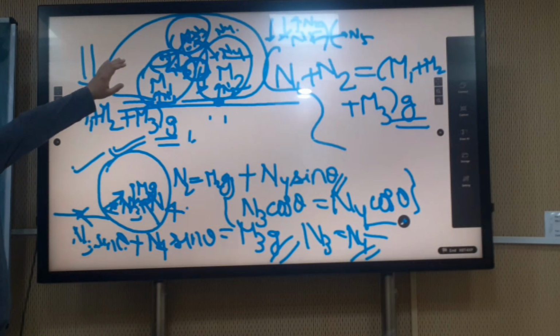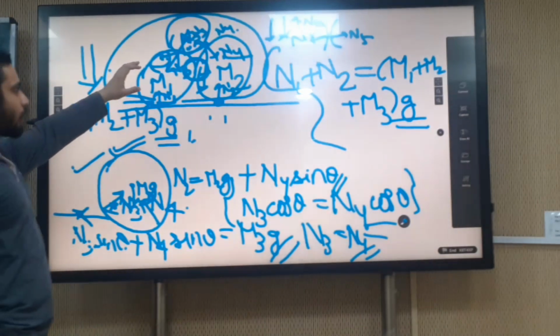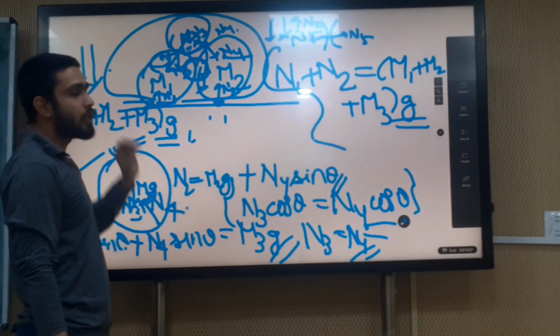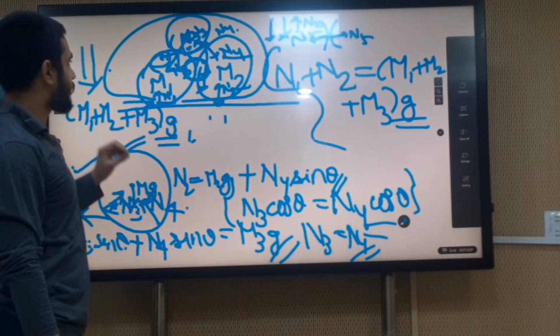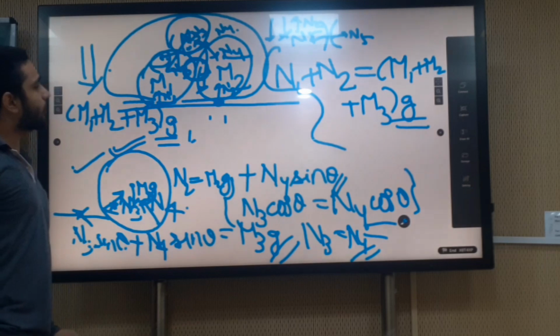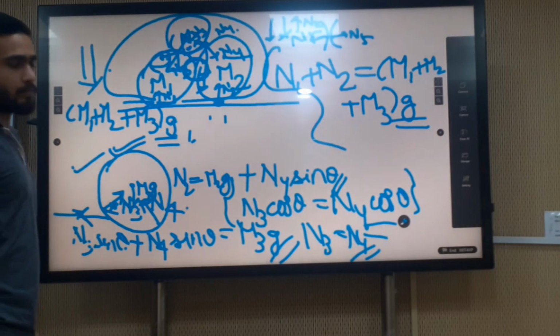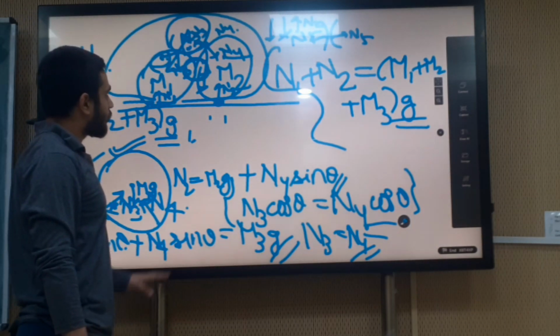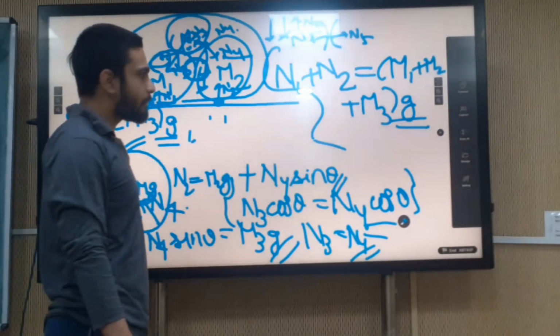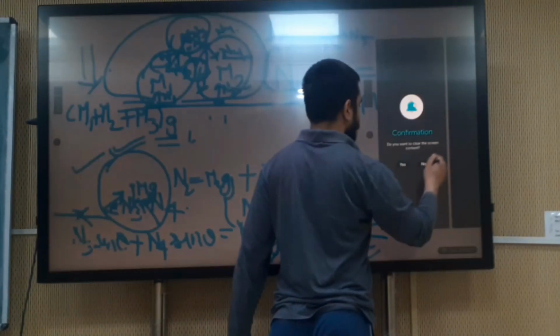So this is how we do the force balance on the different spheres, or if we want, we can do the force balance from the outer system boundary. If we want to do the force balance for the individual systems, we can do that too. In both ways we can solve the question. Okay, thank you.